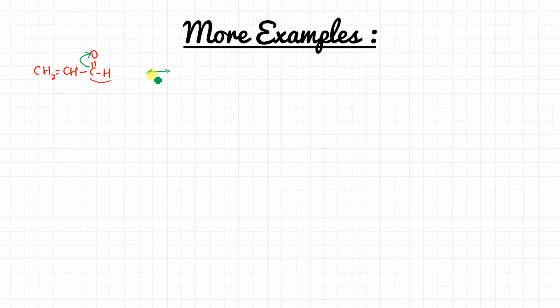So it will result in CH2 double bond CH and here C plus charge, and this will be O minus H. Okay, so for the resonance, this double bond will shift over here to overcome this deficiency, and it will result in CH2 with a plus charge on this deficient carbon, and here CH double bond CO minus H.